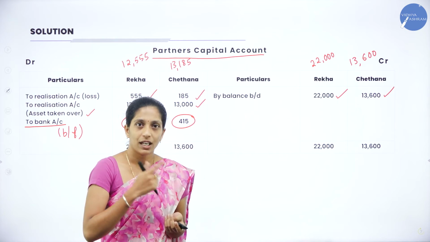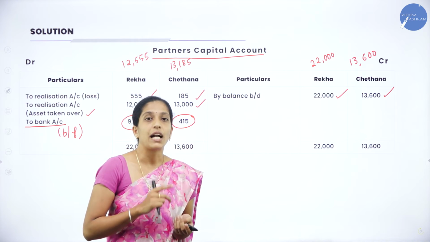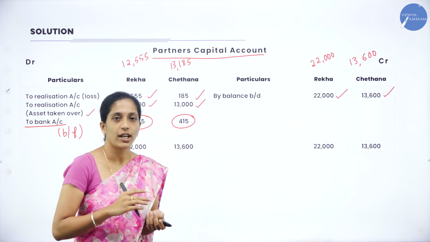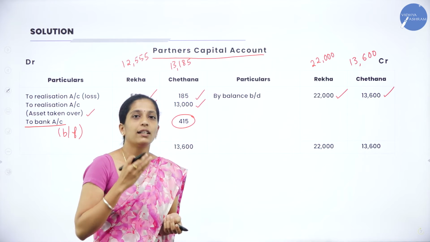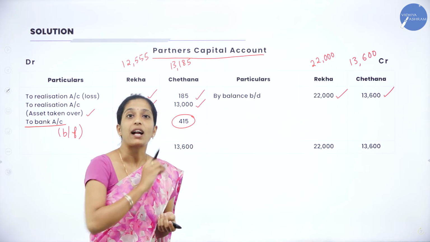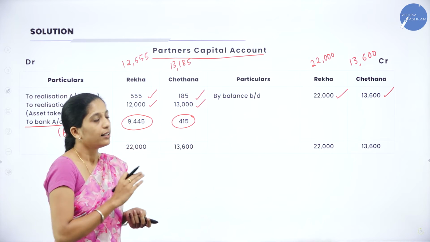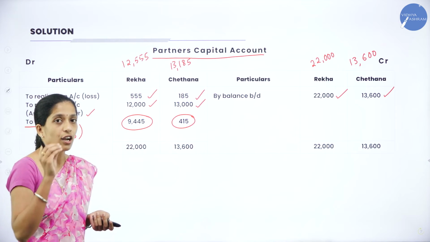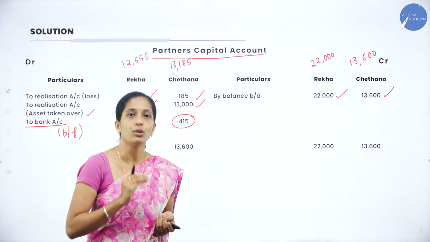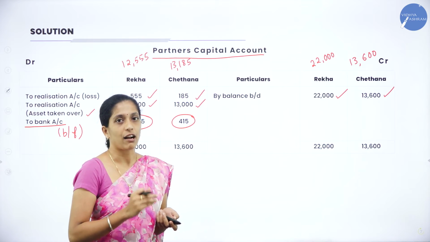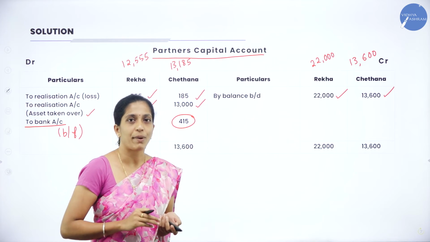In this problem, it was not there, so leave that. Next, you have to see your realization account and find whether they have transferred any account to partner's capital account. If so, you have to record that. Next, you have to balance, and your balancing figure has to be transferred to cash or bank account. In this problem, you have transferred to bank account because bank is given in the balance sheet.